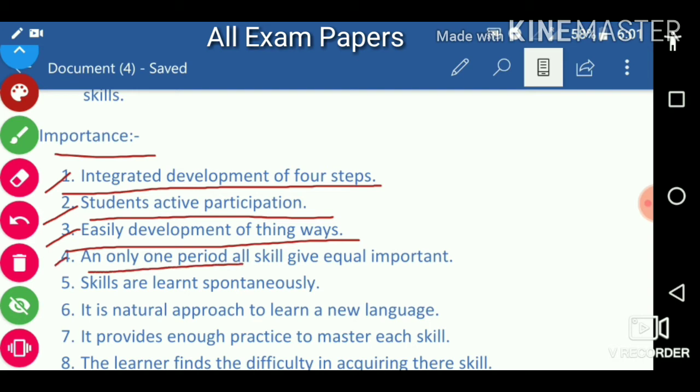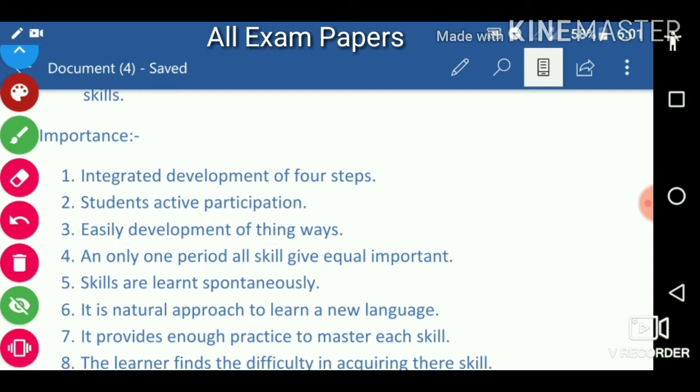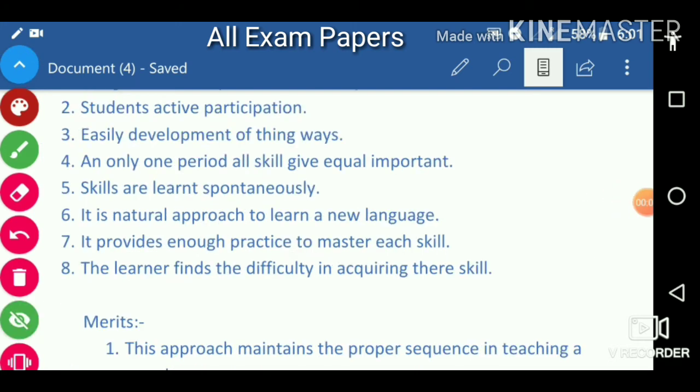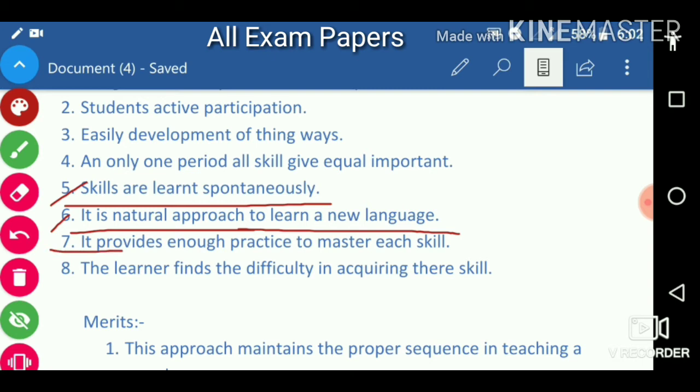All skills are given equal importance. Skills are learned spontaneously. It is a natural approach to learning a new language. It provides enough practice to master each skill.